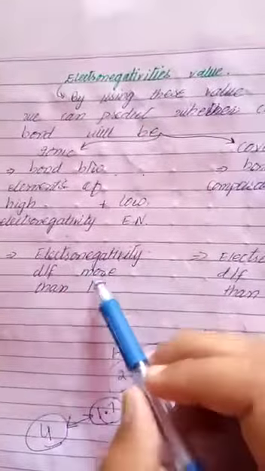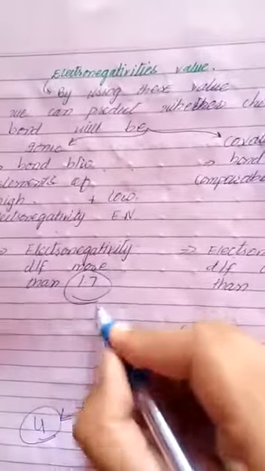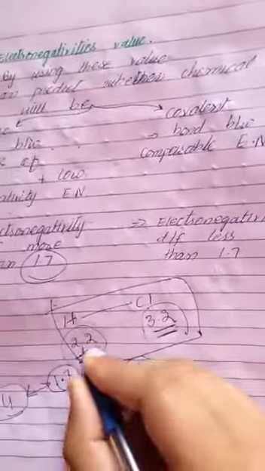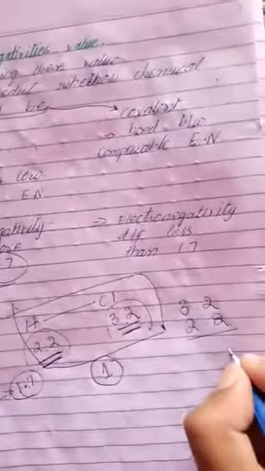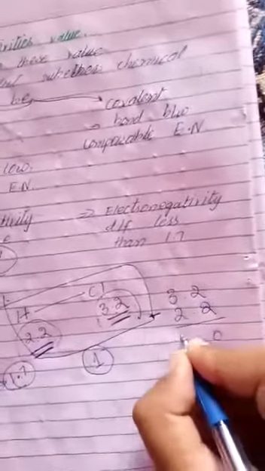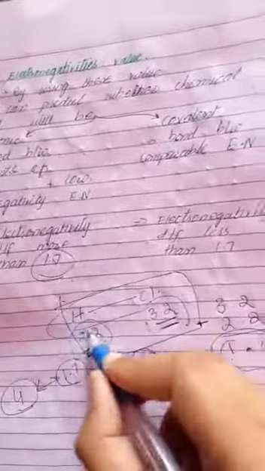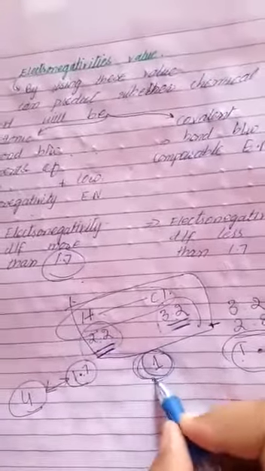For an ionic bond, the electronegativity difference will be more than 1.7. As between H and Cl, the electronegativity difference comes to 1, because it is 3.2 minus 2.2, which is 1. It means the electronegativity difference value of HCl is 1. It is less than 1.7, so a covalent bond forms between HCl. But if the electronegativity difference value comes more than 1.7, then the bond formed will be an ionic bond.